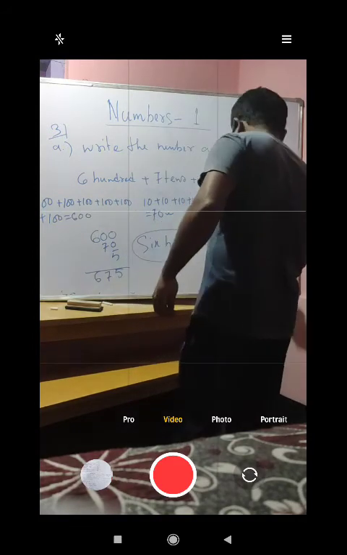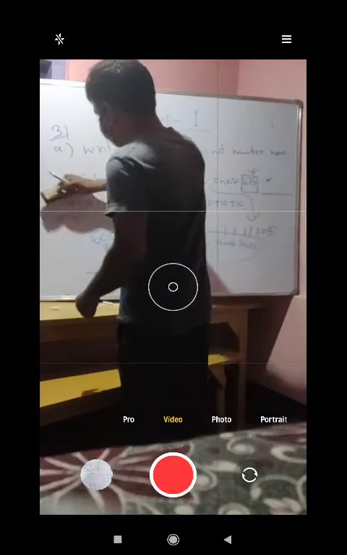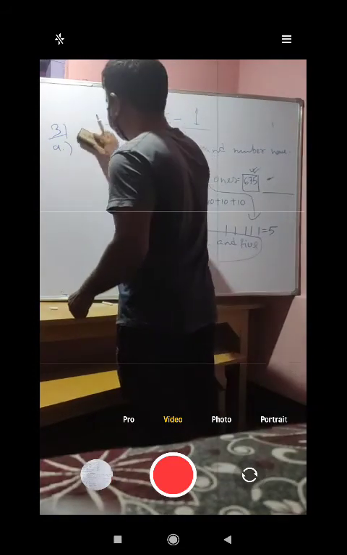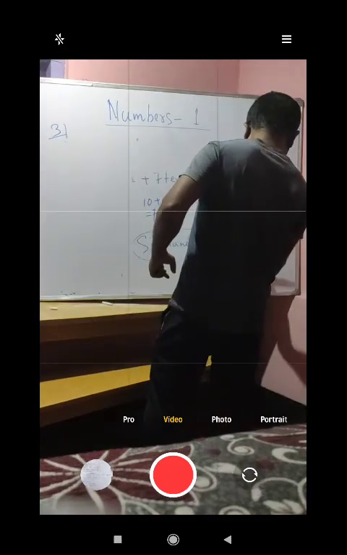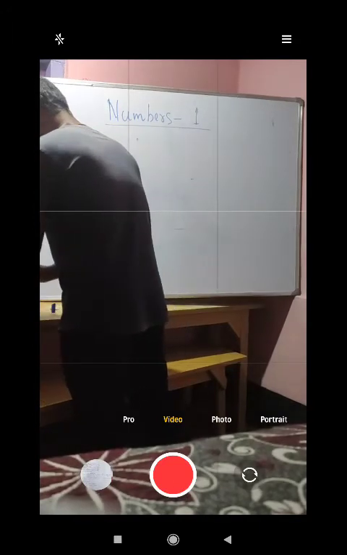Fine. This one I have shown you. The rest you do on your own. Next, you do on your own at home. If you come across any problem, please connect with me. I will help you out in that manner.